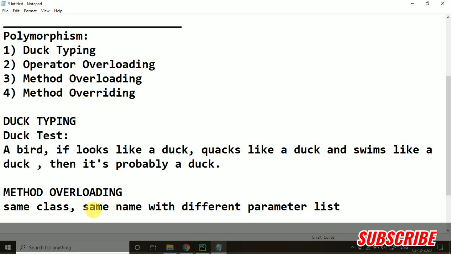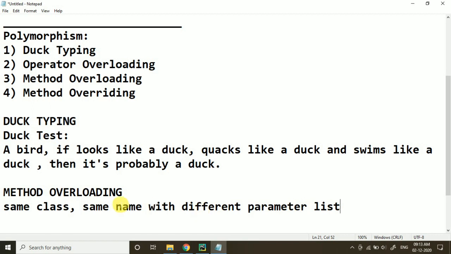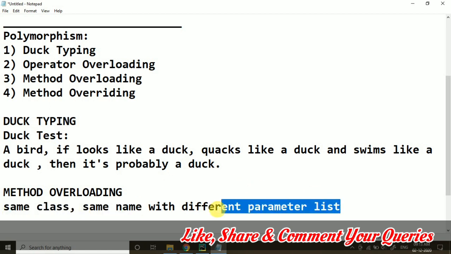If we have methods of the same name in the same class with different parameter lists, that will be called the concept of method overloading.